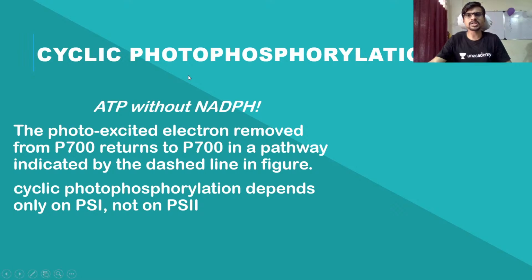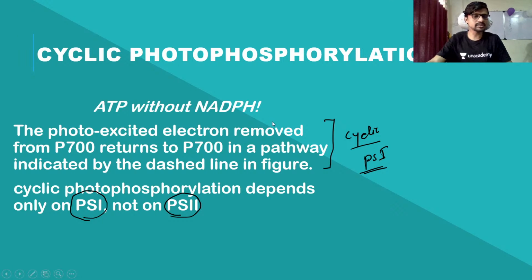So the cyclic photophosphorylation makes ATP without NADPH. The photo-excited electron removed from P700 returns to the P700 in a pathway indicated by the dashed line, which is your cyclic process. The cyclic photophosphorylation depends only on PS1 and not PS2. So cyclic is a property of PS1. It is completely dependent on PS1 and not PS2.